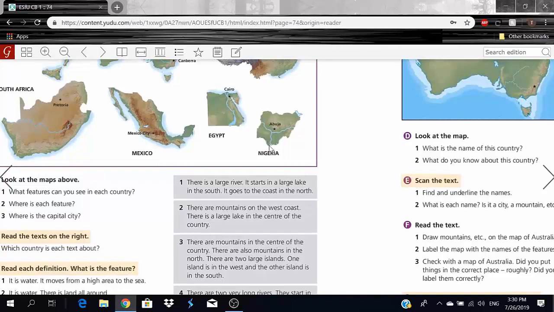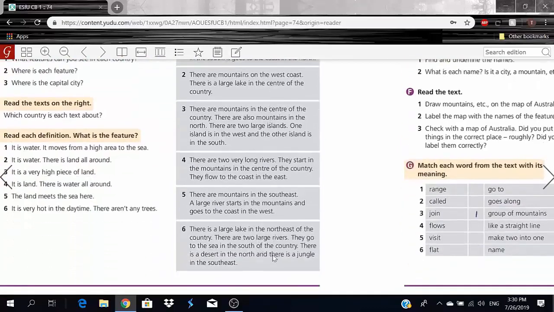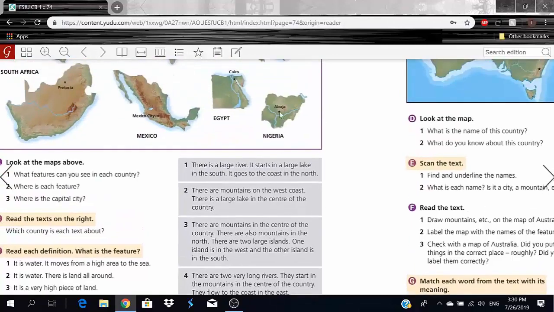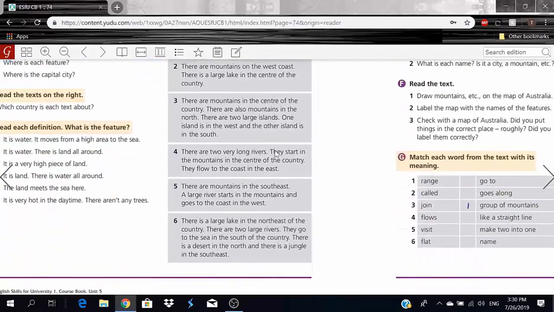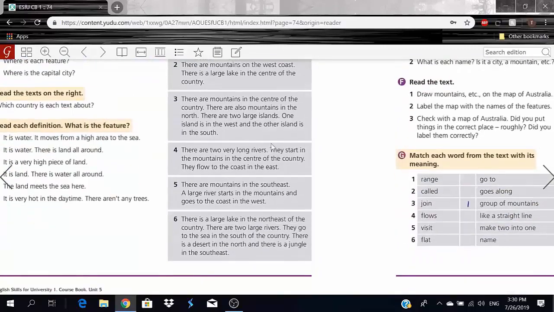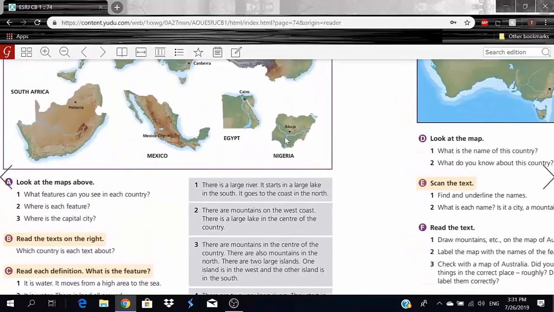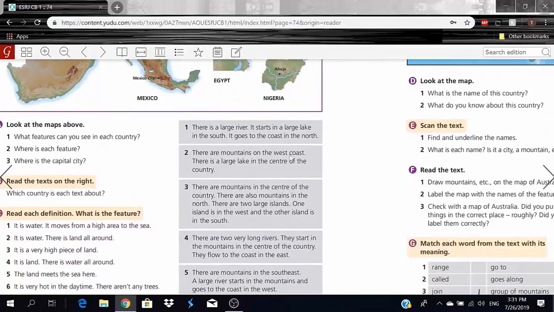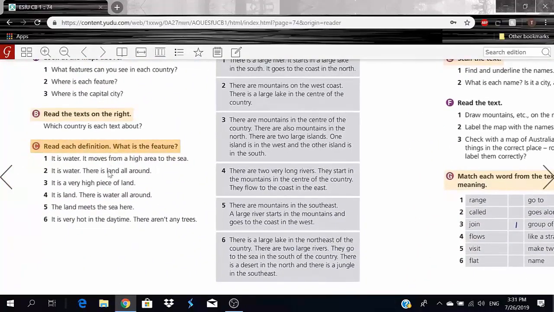So south of the country is right here, but I only see one. So there is a desert in the north, right? Let's check it. So we have a desert up here in the north, right? And there's a jungle in the southeast. So this is south, this is east. So this is kind of like a jungle, okay? Nigeria.